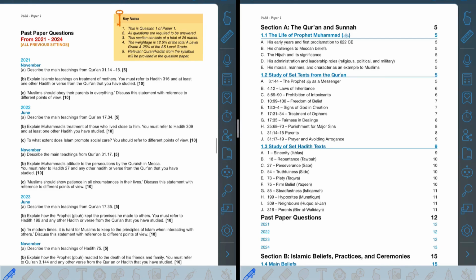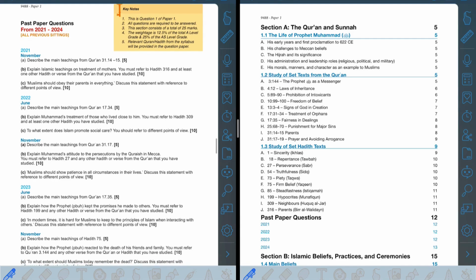So as you can see here, for paper 1, we're looking at question number 1, and as you can see in the keynotes, all of the questions in this section, they're required to be answered. There's no option, and it consists of a total of 25 marks. The weightage of it is 12.5% of the total A-level grade and 25% of the AS level grade.